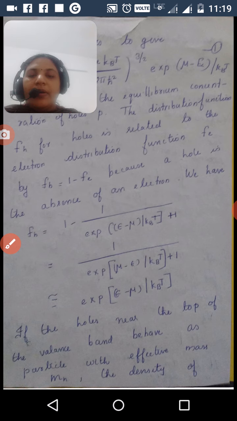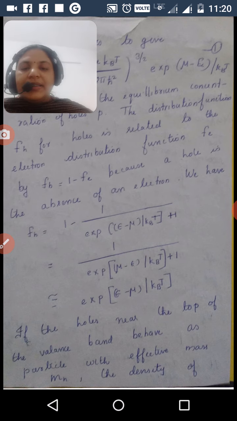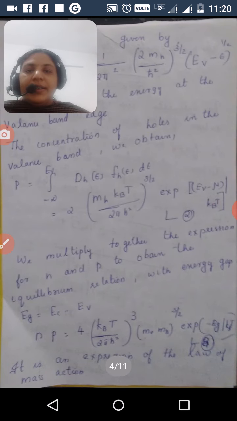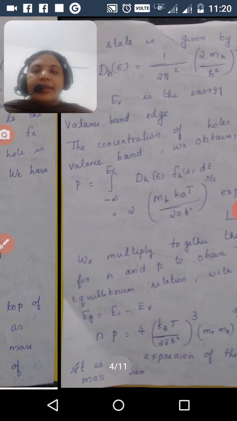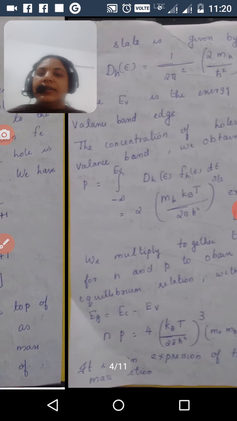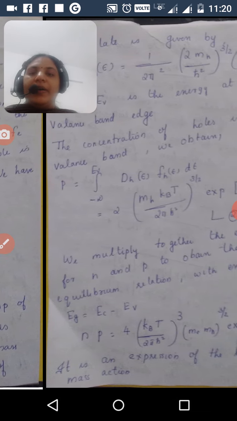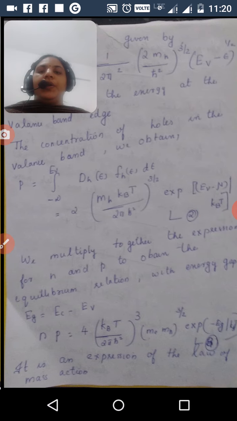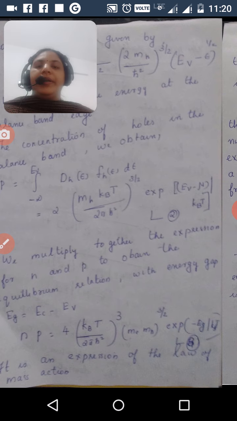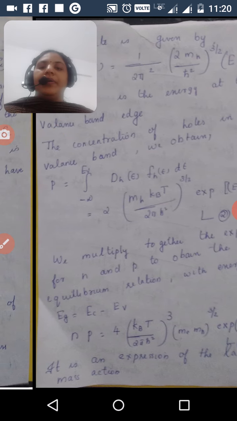If the hole near the top of the valence band behaves as a particle with the effective mass mh, then we can also calculate the density of states, which is given by dH equal to 1 by 2 pi squared, (2 mh divided by h cut squared) all raised to 3 by 2, (EV minus E) all raised to 1 by 2.